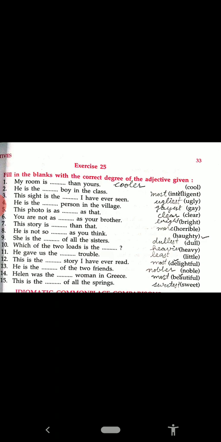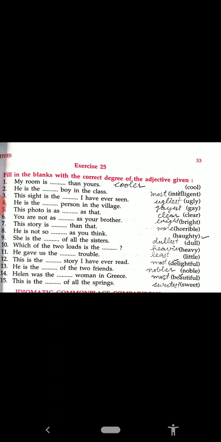This photo is as dash as that. The word "as" is there, so we have to write the positive degree: as clear as that. Next, you are not as bright as your brother. This story is dash than that. Comparison is there, so more horrible. She is not so dash as you think. "So" and "as" are there, so it is haughty.